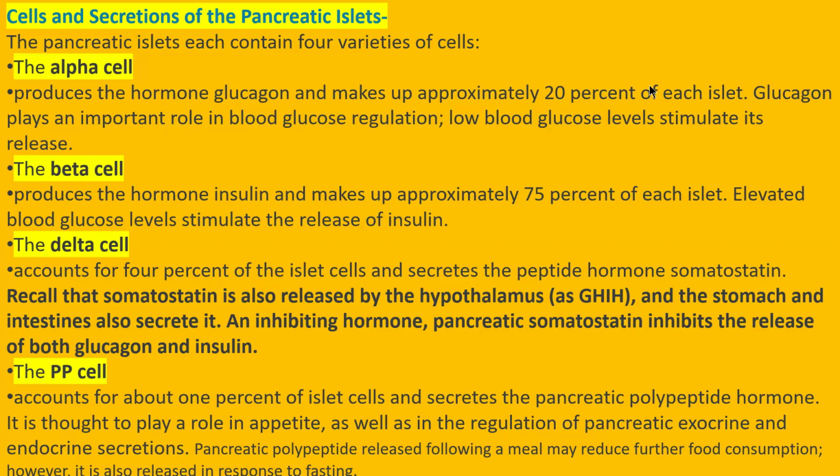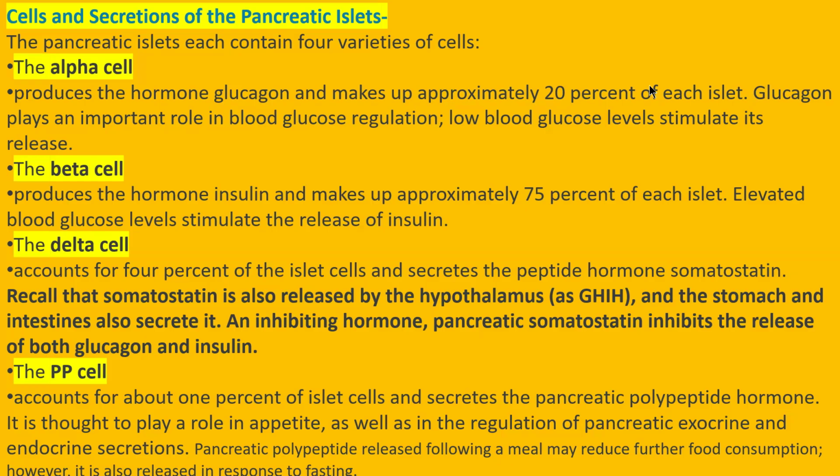PP cells account for only 1% of islet cells, meaning alpha cells 20%, beta cells 75%, delta cells 4%, PP cells only 1%. They secrete the pancreatic polypeptide hormone. Its most important role is in appetite, giving you a hunger feeling, and it also plays an important role in regulation of pancreatic exocrine and endocrine secretion.